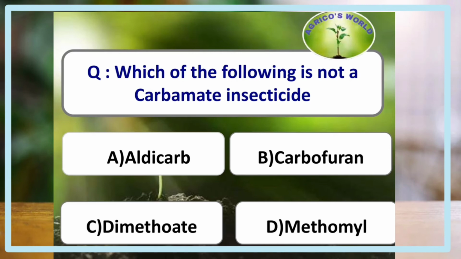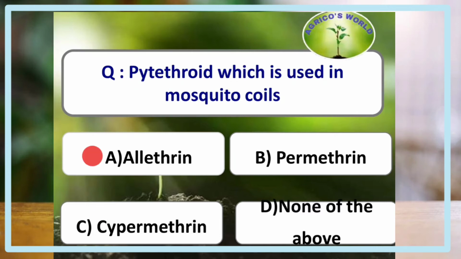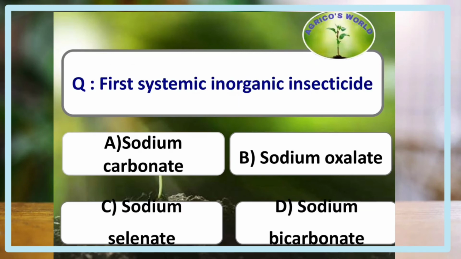Which of the following is not a carbamate insecticide? Aldicarb, carbofuran, methomyl, all these three come under the group carbamate insecticides, but dimethoate is not a carbamate insecticide. The pyrethroid group of insecticide which is used in mosquito coils is allethrin. The first systemic inorganic insecticide is sodium selenate.